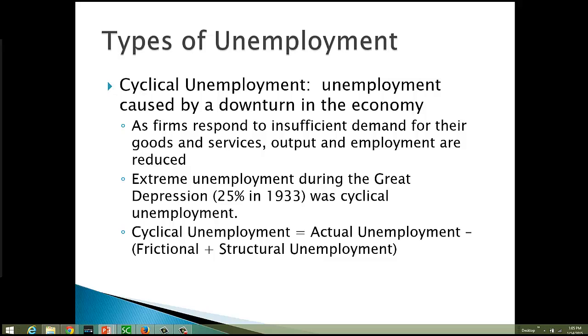Okay. So how do we calculate cyclical unemployment? Cyclical unemployment is calculated as the actual unemployment rate minus frictional and structural unemployment. So if the actual unemployment rate is 8%, frictional unemployment is 3%, structural unemployment is 2%, then our cyclical unemployment rate would be the difference, it would be 3%. So that's the unemployment over and above frictional and structural unemployment.